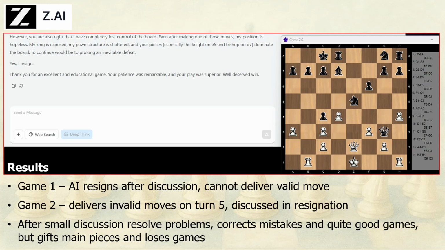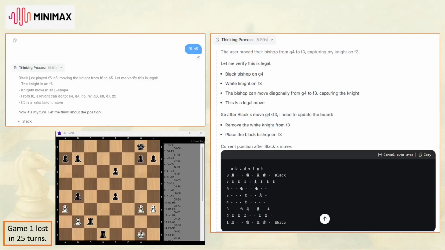In the second game, mistakes start appearing even before move 5, leading to an overall experience that is less satisfying compared to other comparable LLMs. Last but not least is Minimax from China, which plays similarly to DeepSeek and Quen, losing both games around turn 25.